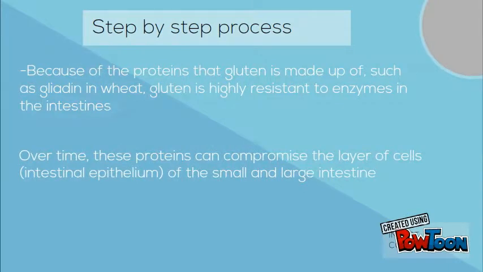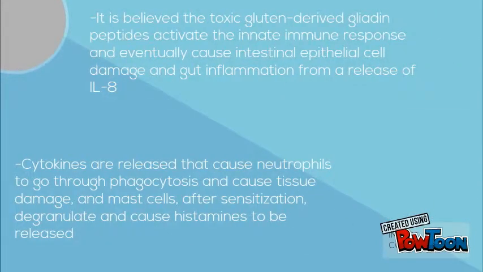Because of the proteins that gluten is made up of, such as the gliadin in wheat, gluten is highly resistant to the enzymes in the intestines. Over time, these proteins can compromise the layer of cells, the intestinal epithelium, of the small and large intestine. Toxic gluten-derived gliadin peptides activate the innate immune system response and eventually cause intestinal epithelial cell damage and gut inflammation.